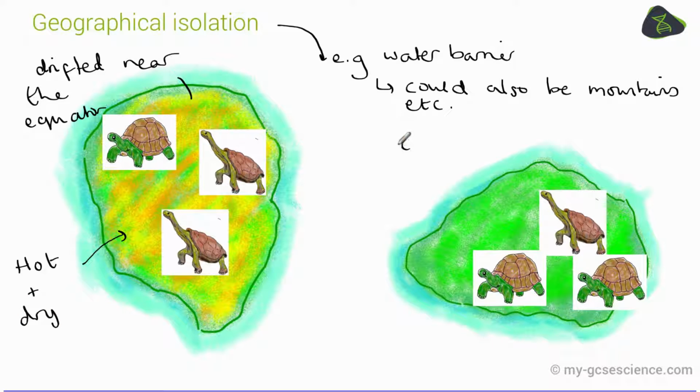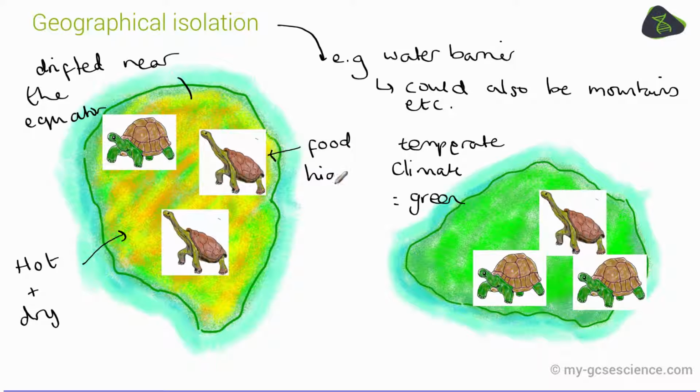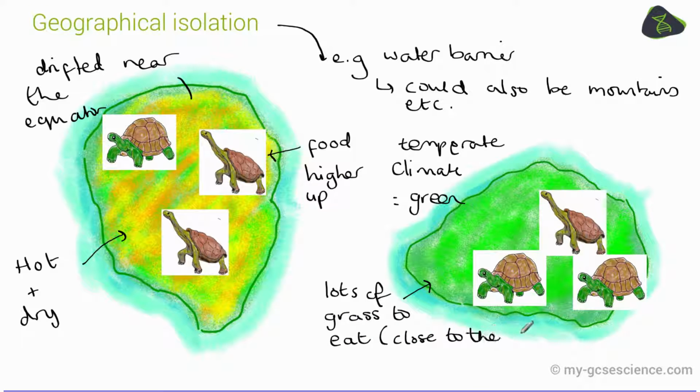The other island didn't go as close to the equator, and as a result, it was subjected to quite a temperate climate, and this allowed a lot of rainfall, which allowed a lot of green vegetation to cover the land. Going back to this island, because the vegetation couldn't grow close to the ground, any trees that could bear leaves would grow a little bit higher. So the food was higher up, whereas on the more temperate island there was lots of grass to eat, which was close to the ground.